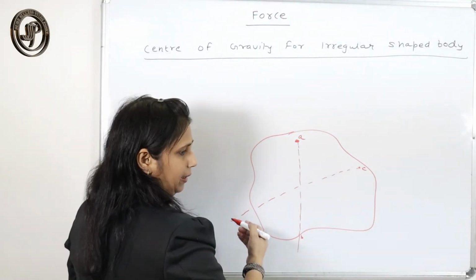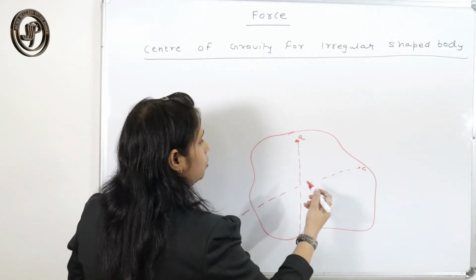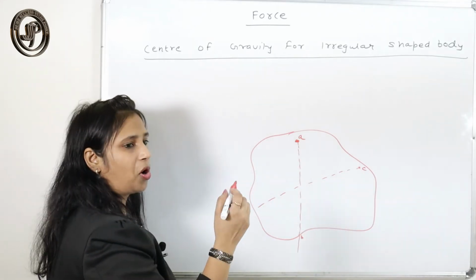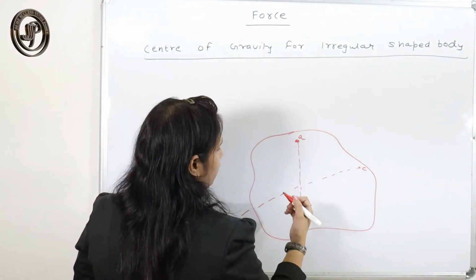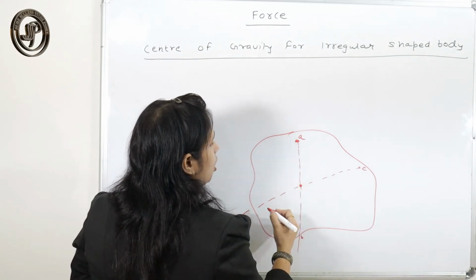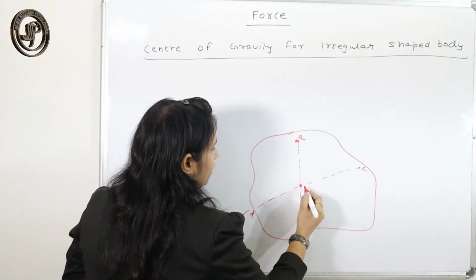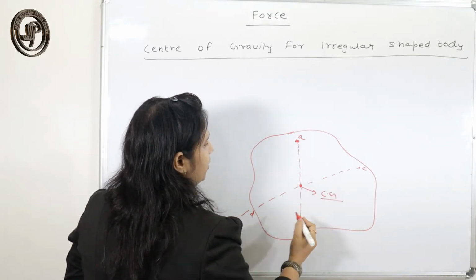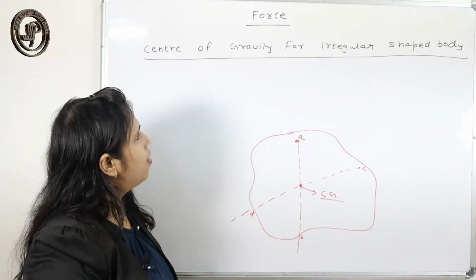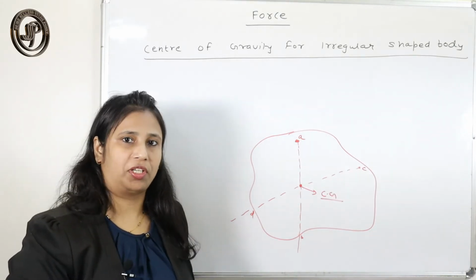The plumb line gives you the position where the body comes to rest. The point of intersection of the lines that you have drawn gives you the center of gravity of that irregular shaped body.